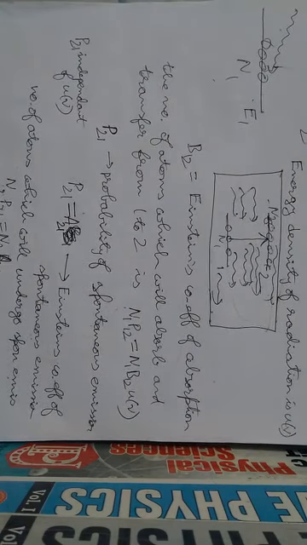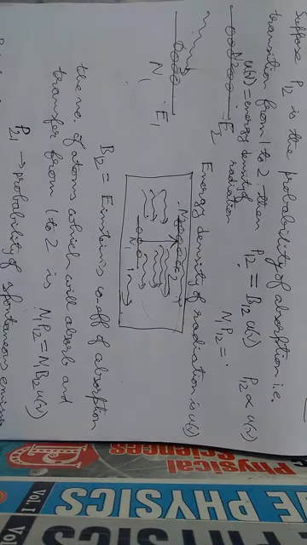Similarly, this is the probability. The number of atoms which will absorb the energy and go to the excited state will be what? You just multiply N1 with P12. So N1 into P12 is equal to N1 into B12 into U nu.